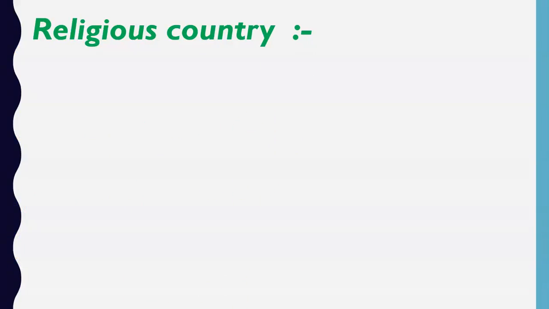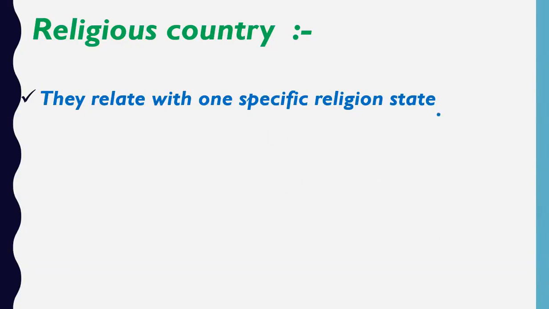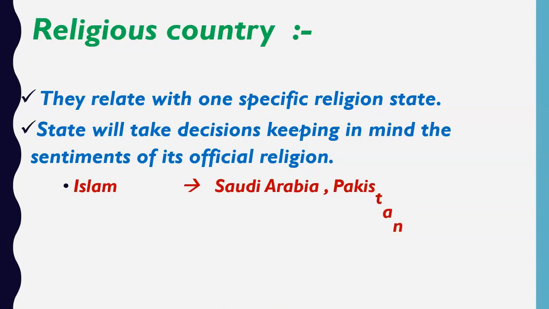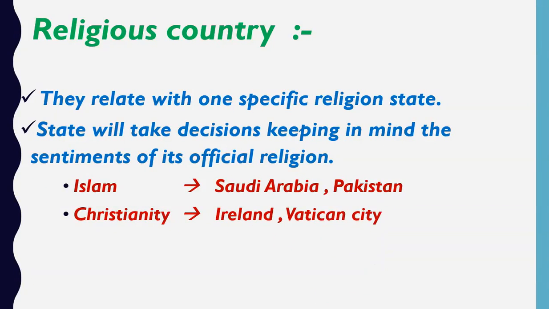Now friends, what is a religious country? A religious country is one which relates with one specific religion, one which has one official religion. Now what does it mean? It means the state will take decisions keeping in mind the sentiment of its official religion. For example, the official religion of Saudi Arabia is Islam. Similarly, the official religion of Pakistan is Islam. The official religion of Ireland is Christianity.